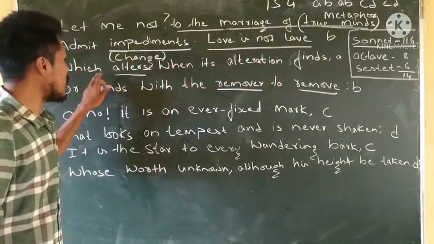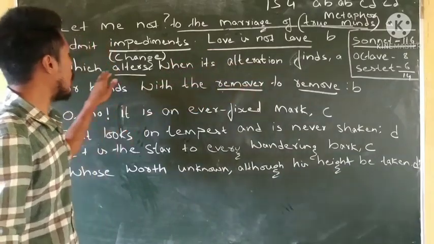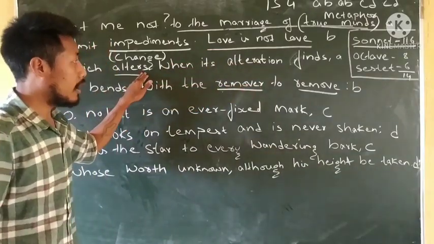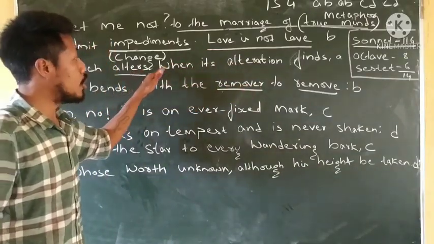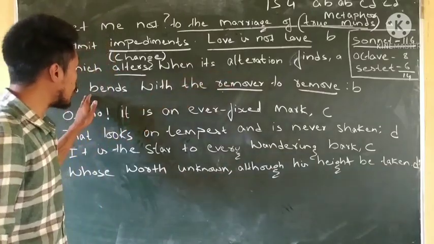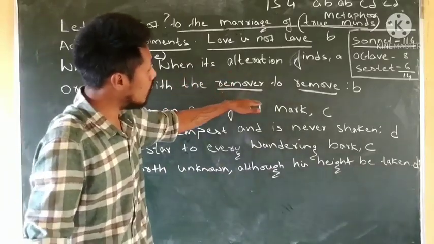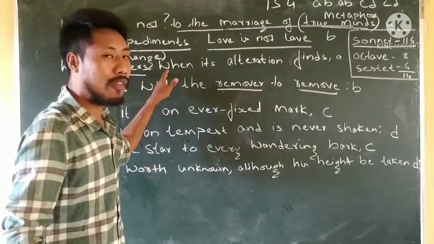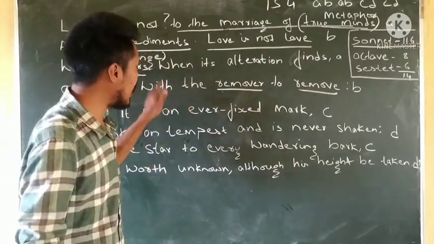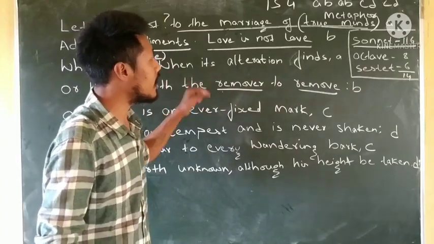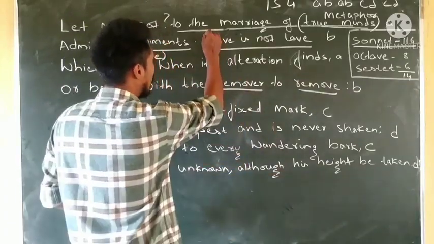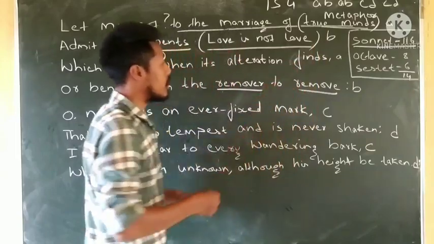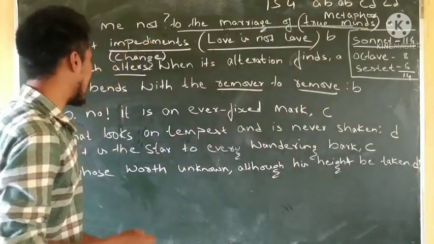The third line, which alters when its alteration finds, means when you find the changes. They change and take the opportunity with the remover to remove, means the changes that they find, the fluctuations that they find in the love, and if they take that opportunity to remove the love that they have promised to each other, then it is not their love. This is the first stanza. In the second stanza, let us go.